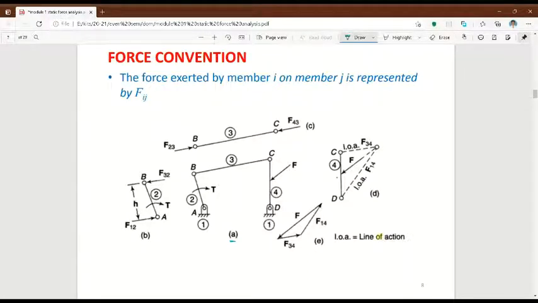Then AB is a crank, so AB is link 2. BC is link 3, the connecting rod. And then they give CD as a lever, so CD is link number 4.